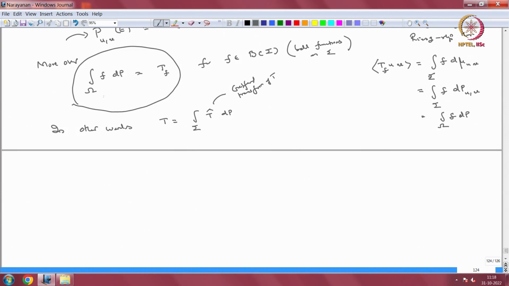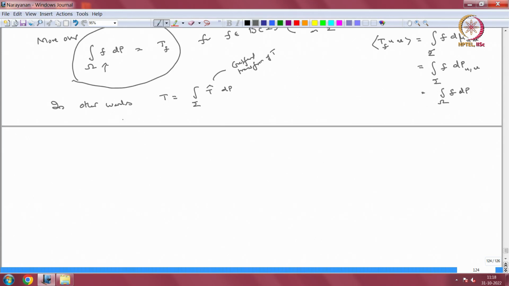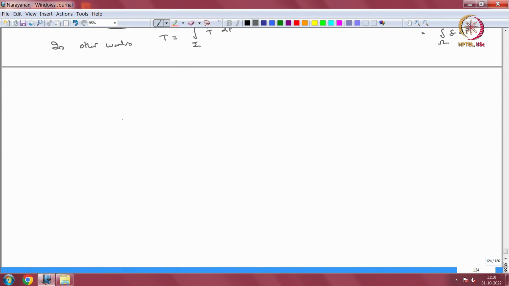So, I am looking at this. That will give me T sub T hat, which is T. So, in our notation that is how it will look. Okay. So, now we are in a position to write down the spectral theorem.